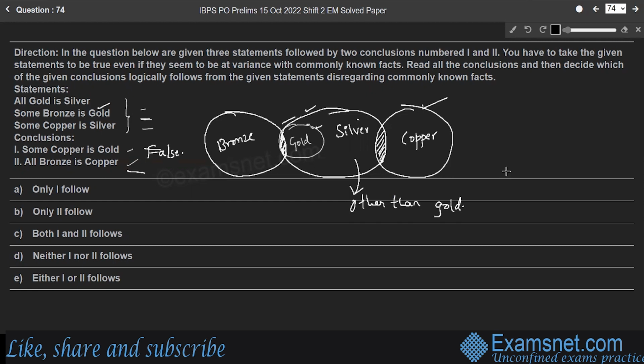And the next one, all bronze is copper. So look at bronze and copper. There is no direct relation between bronze and copper. Therefore, a false conclusion because no direct relation between bronze and copper. Therefore, both the conclusions are false. Neither one nor two follows. Option D.